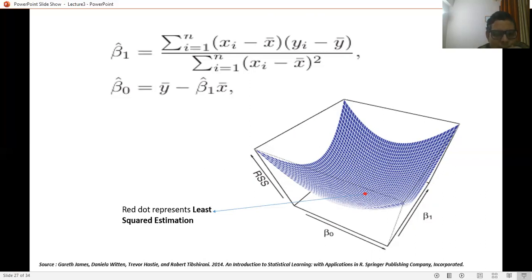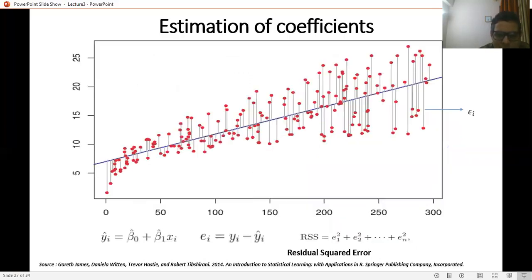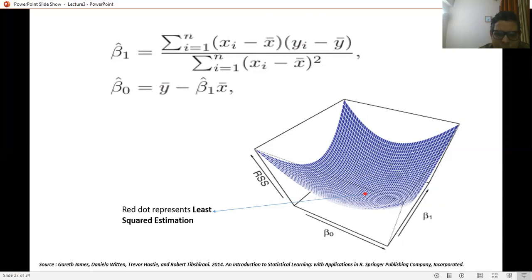While RSS, when we talk about least square estimation, will definitely show the performance of the model at each and every point, because RSS is taking the sum of the squares of all the points. So the lower the point, the least the point, the better the model will be. While the mean square error shows the overall performance of the model.